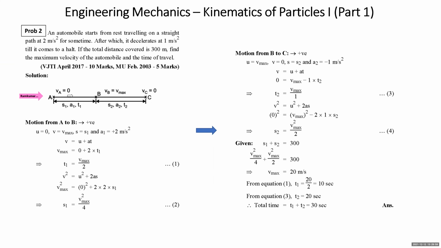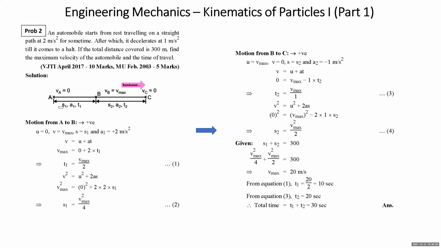Well, again, students, once we have read the problem, we understand that motion is in two segments. What are the two segments? First segment is accelerating motion. Second segment is decelerating motion. Automobile starts from rest and it comes to rest. So I have drawn a straight line. At point A is the beginning where I say velocity is 0. At point B, it is the end of accelerating motion where velocity is maximum. At the end of deceleration motion, velocity of the automobile is 0. So this I'll have indicated now.